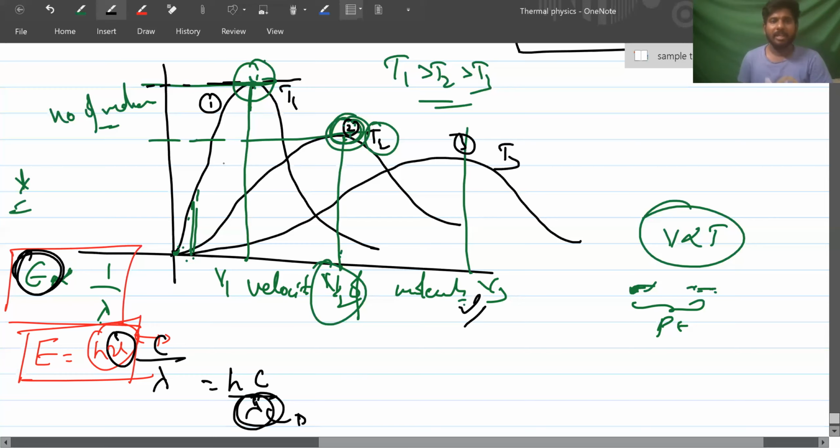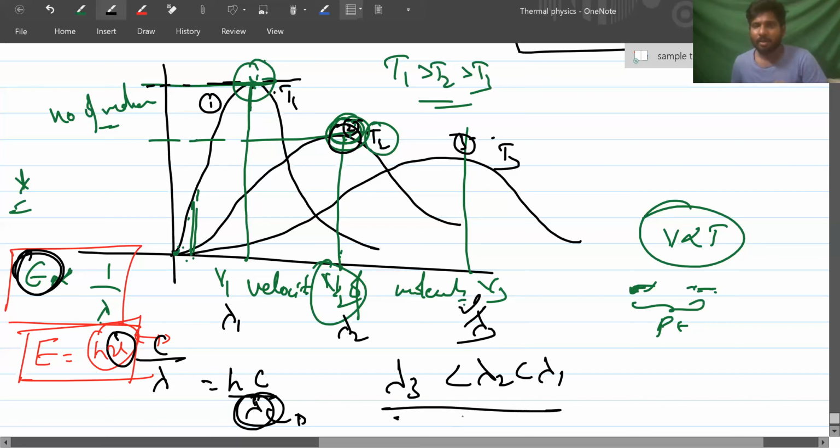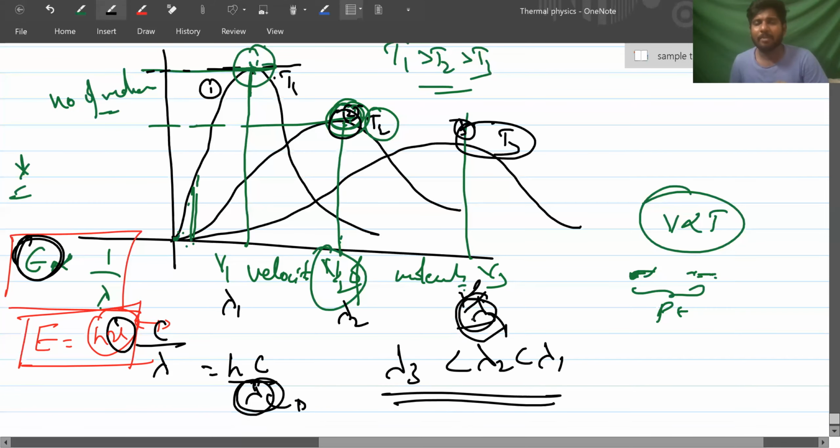So here, if this graph has T1, T2, T3, these are lambda 1, lambda 2, lambda 3. If you try to relate them, lambda 3 is less than lambda 2, which is less than lambda 1. Because here the higher energy is at the higher temperature. The corresponding lambda here will be lower than this corresponding lambda, and this will be lower than corresponding lambda 1.